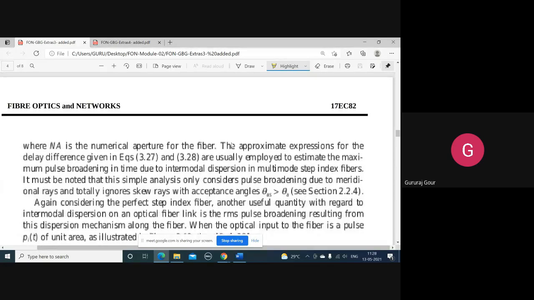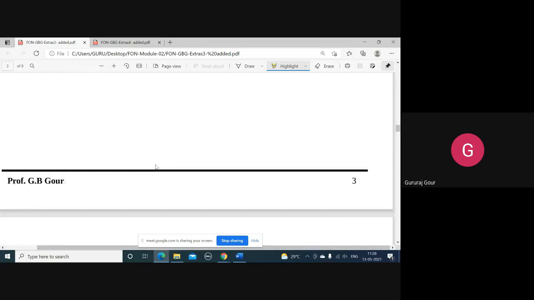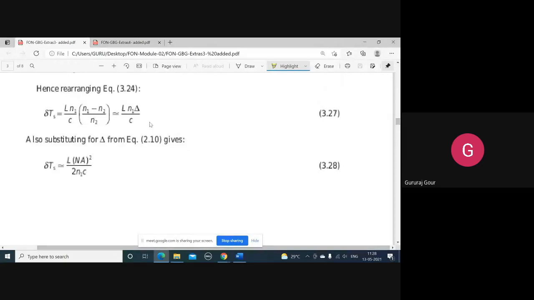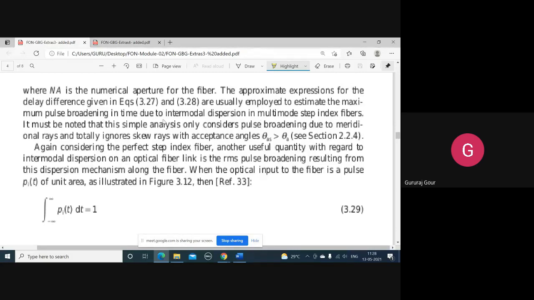What it will indicate is the delay difference depends directly on the length of the fiber and the numerical aperture. It will increase as L will increase. So these two equations, δTs in terms of numerical aperture, and δTs in terms of Ln1Δ, that is the index difference, are used in estimating the pulse broadening in time due to intermodal dispersion.